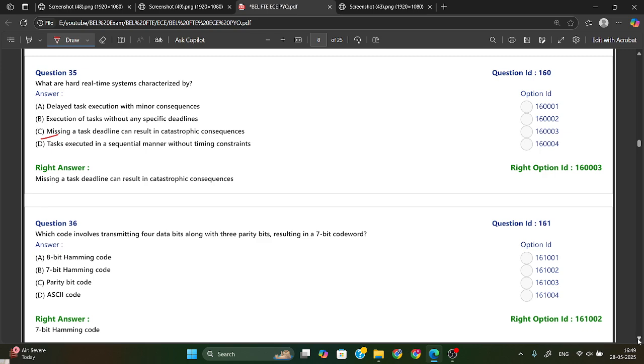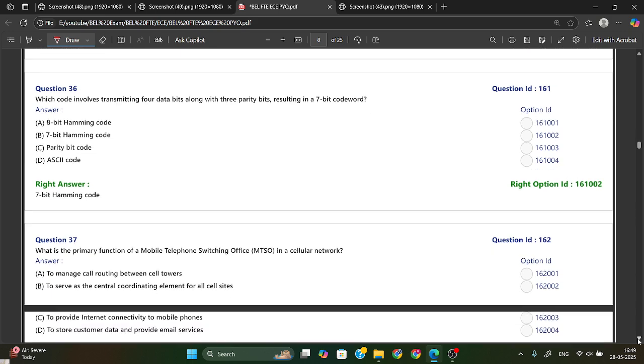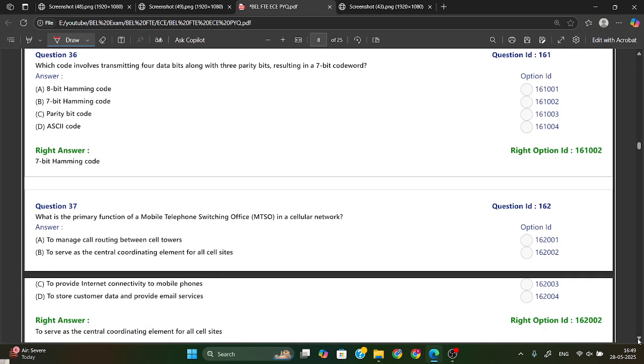Now the next one is, which code involves transmitting 4 data bits along with 3 parity bits resulting in a 7-bit code word? So we have the Hamming code, that is your 7-bit Hamming code. In this 7-bit Hamming code, 4 bits are for data and 3 bits are for parity.